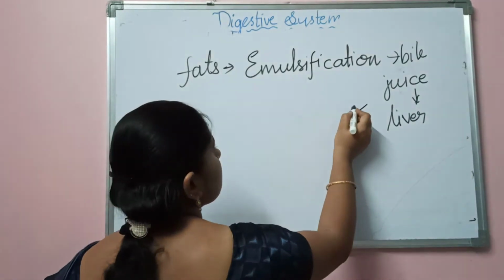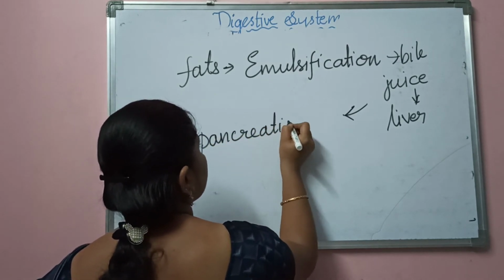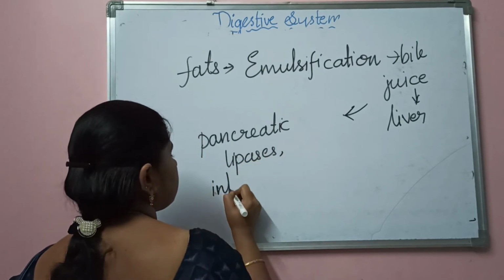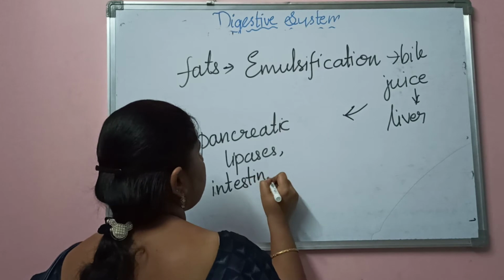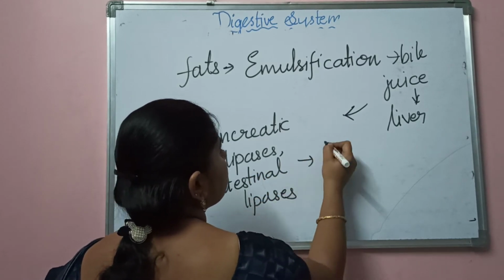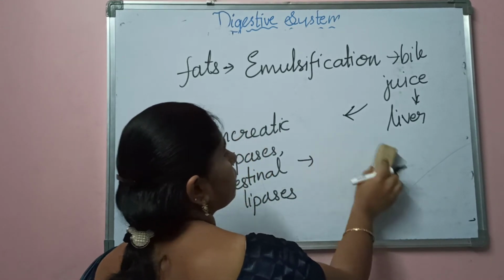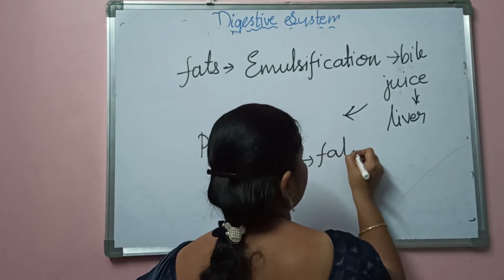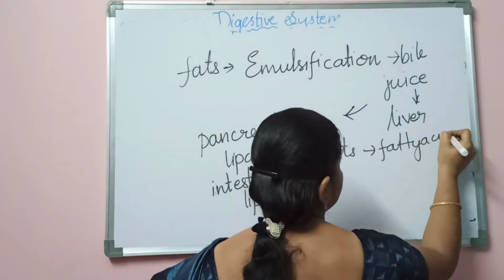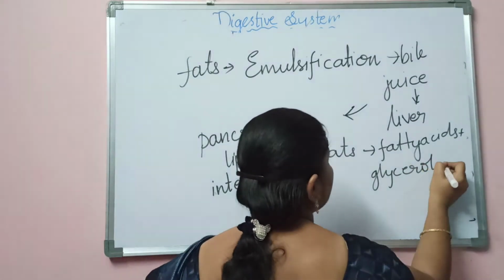Along with this bile juice, pancreatic lipases will be released, and intestinal lipases too, meaning the small intestine also releases lipases. These will convert the fats into fatty acids and glycerol, which are the simple forms that can be dissolved easily in the blood.